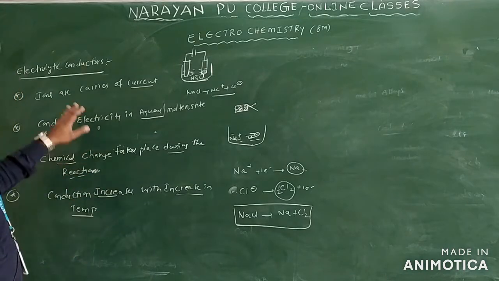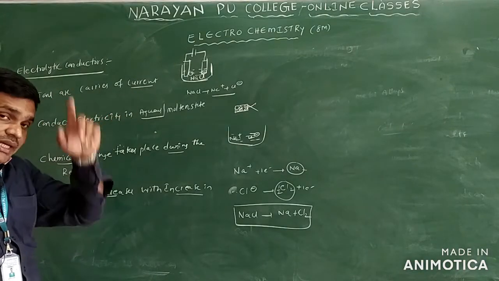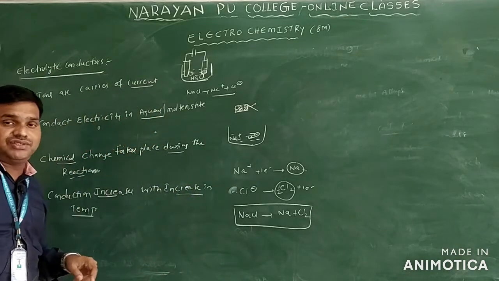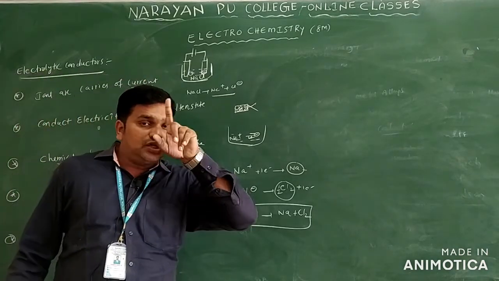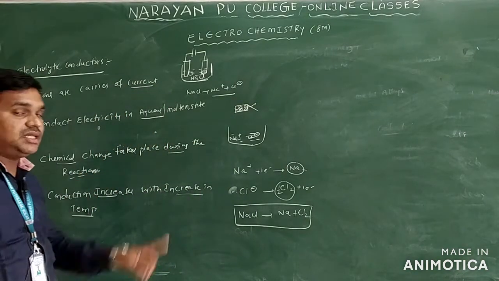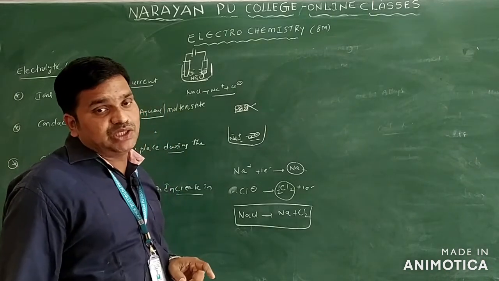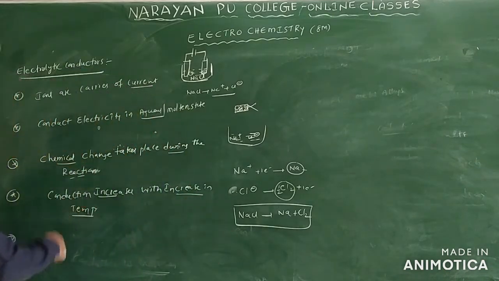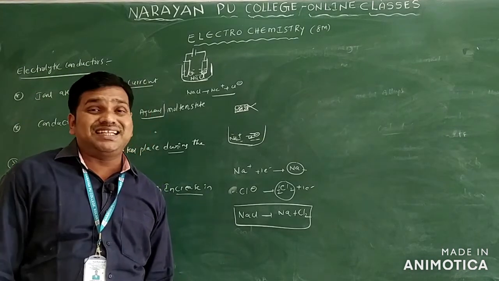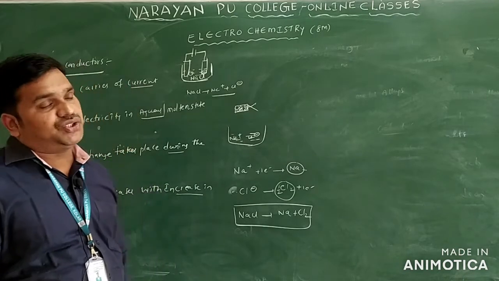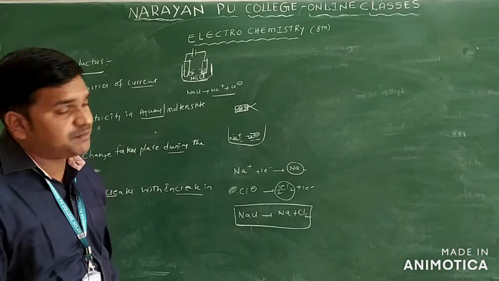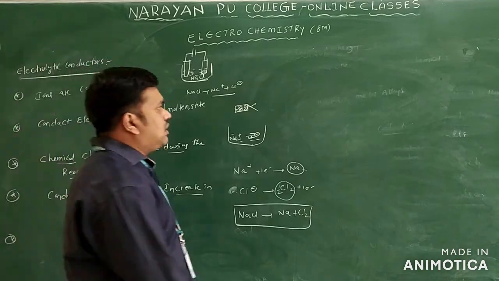So this is regarding electrolytic conductors only. The first point: ions are the carriers of the current. In metallic conductors, electrons are the carriers of the current. Electrolytic conductors conduct electricity in aqueous and molten state. Metallic conductors conduct electricity in solid and molten state only. Here, chemical change takes place during the reaction. In metallic conductors, no chemical reaction takes place. And one more point: in electrolytic conductors, conduction is increased with increasing temperature. In metallic conductors, conduction is decreased with increase in temperature only. So you can make one table to get clarity on the differences between metallic conductors and electrolytic conductors only.